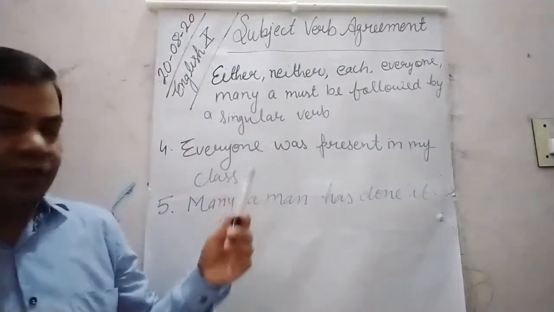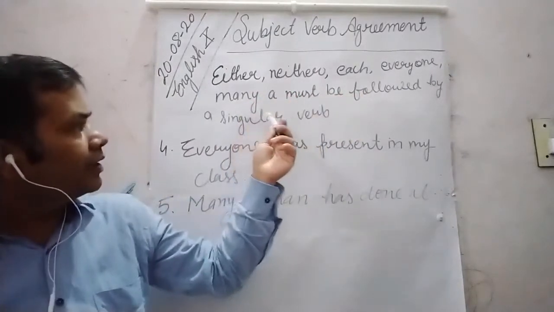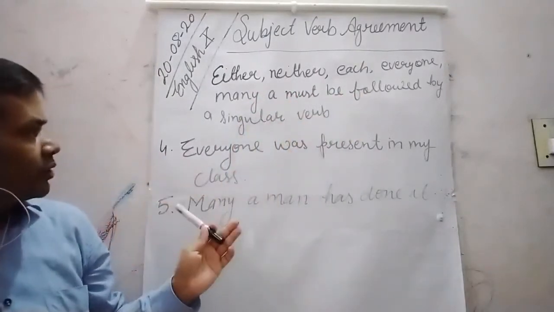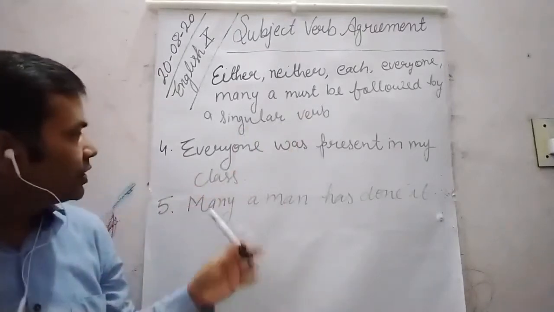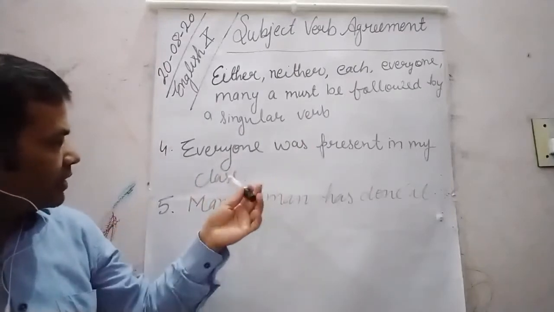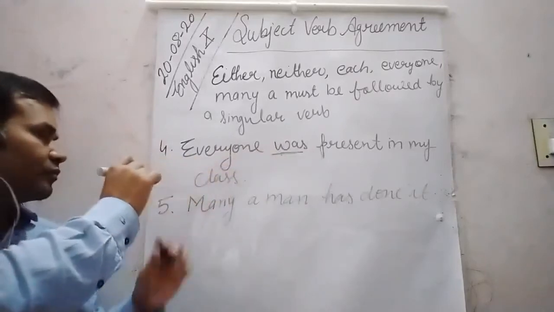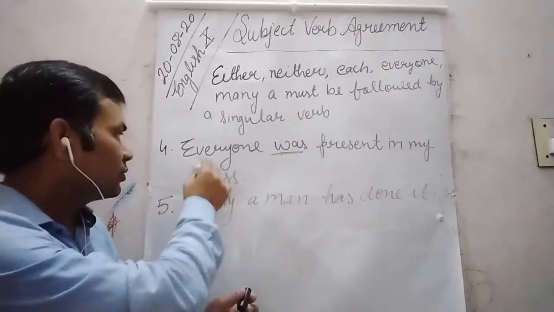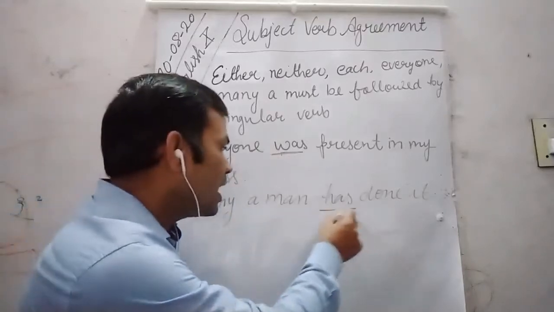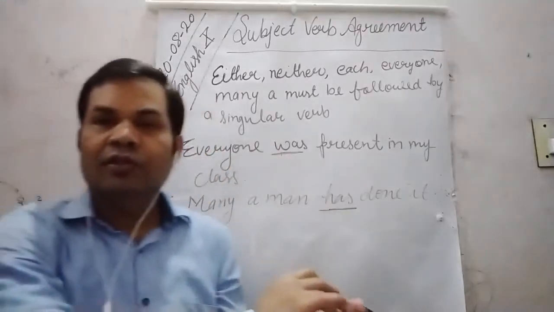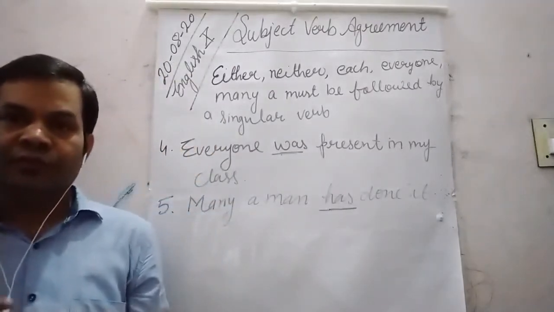So dear students, once again I am repeating, either, neither, each, everyone, many, they must be followed by a singular verb. We have seen these five examples. Everyone was present in my class. You can see here it is followed by a singular verb. In the same way, many a man has done it. So take the screenshot or you can also note them down.